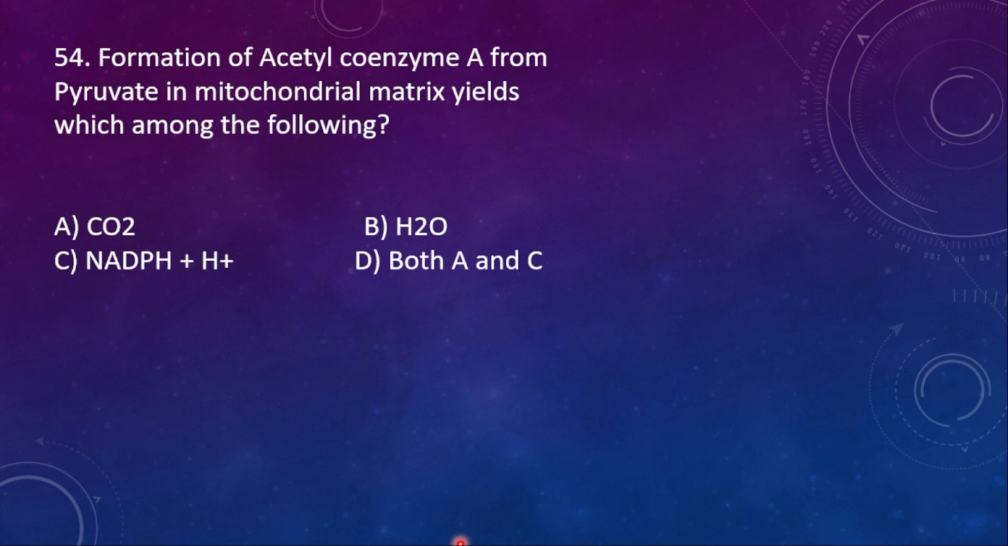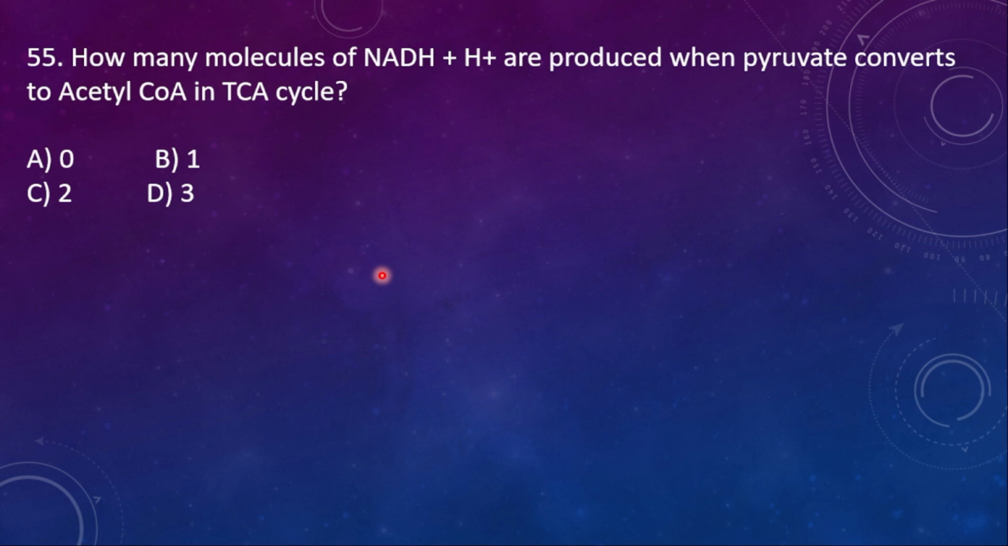54. Formation of acetyl coenzyme A from pyruvate in the mitochondrial matrix yields which among the following? Option A, CO2, B, H2O, C, NADPH plus H plus, and then D, both A and C. Here the right option is option A. 55. How many molecules of NADH plus H plus are produced when pyruvate converts to acetyl CoA for the TCA cycle? Here the right option is option B, 1.